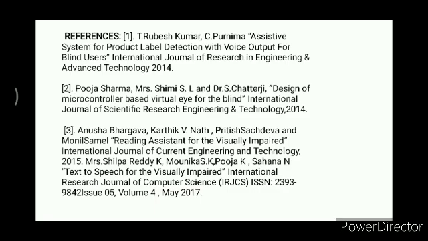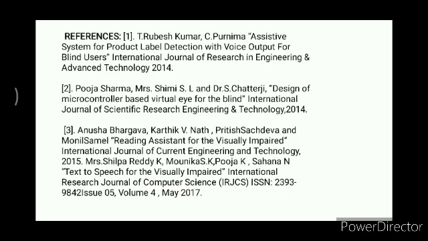Pooja Sharma, Mrs. Shima, S.L., and Dr. Chatterjee, Design of Microcontroller Based Virtual Eye for the Blind, International Journal of Scientific Research Engineering and Technology, 2014. Anusha Bhargav, Karthik Vinath, Pratish Sachdev, and Manil Shemal, Reading Assistive for the Visually Impaired, International Journal of Current Engineering and Technology, 2015.